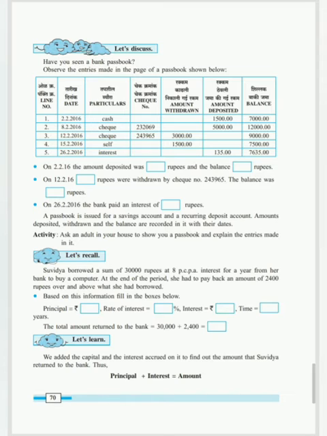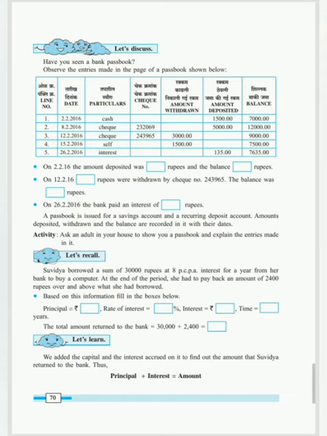After that, on 8th of February, the check was paid. Okay, the check was paid. The number of the check is 232069. We have not removed any amount, so there is no withdrawn amount.